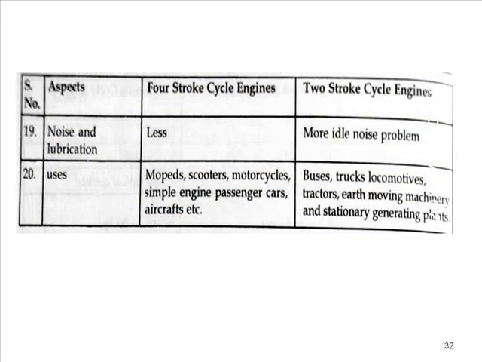The last two aspects include the noise and lubrication and the application part for the 4-stroke cycle engine and the 2-stroke cycle engine. So friend, when you go through all these differences, definitely you can understand the working, application and comparison of two-stroke and four-stroke IC engines with almost 20 different aspects.